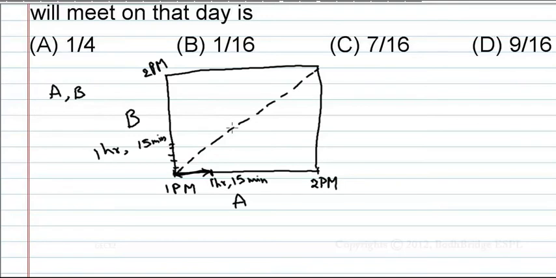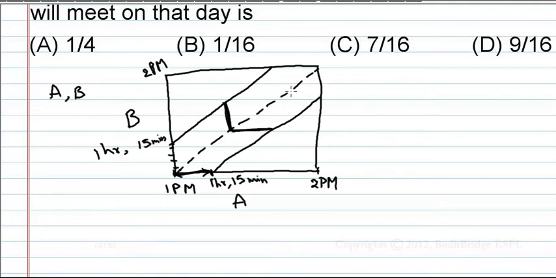If A has come at this point, then he will wait for 15 minutes. Up to 15 minutes he will wait, A. And B should come within this time. Okay, if B has come at this time, he will wait for 15 minutes. Which means A should come within this time.